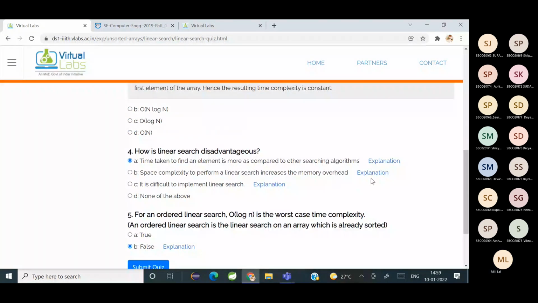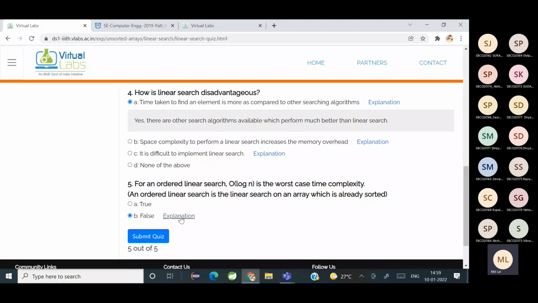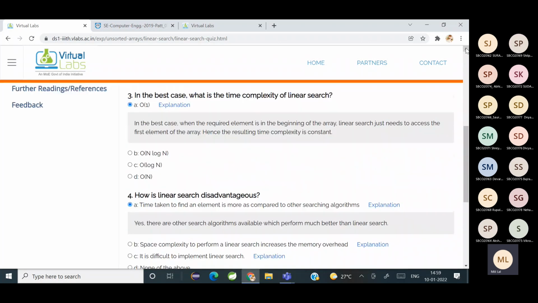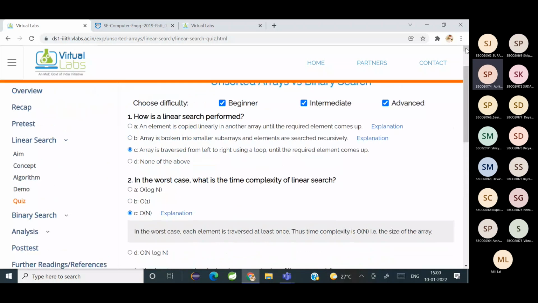Other search algorithms which are available perform better than the linear search algorithm. And the last one, it can be ordered or unordered linear search; the time complexity is going to remain the same. Any doubts? Has everybody understood?